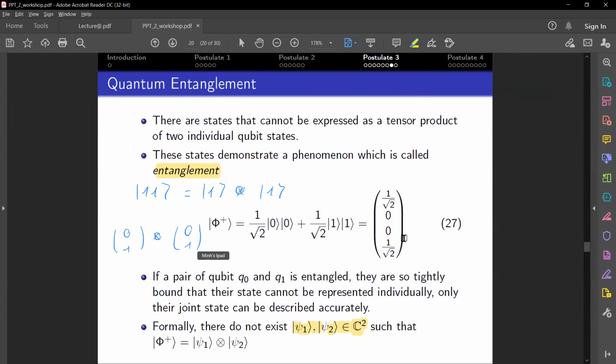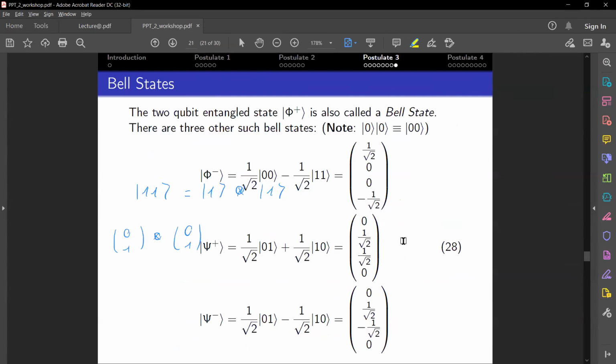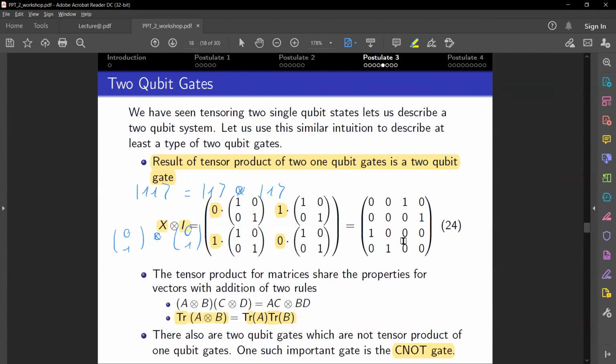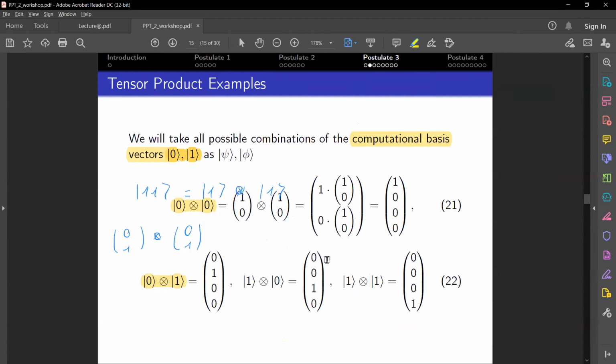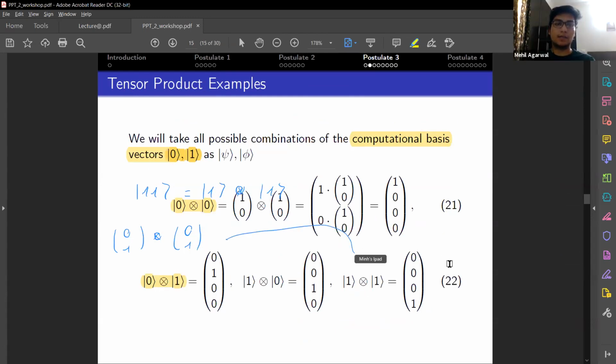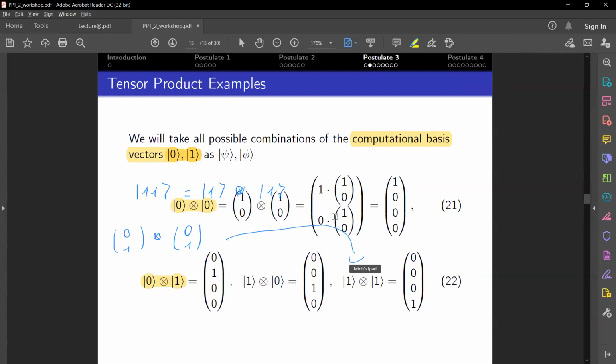Here I basically discussed the tensor products of every individual state, so this can help. You can see that this is a 4-dimensional vector, and this is what represents the 2-qubit states.